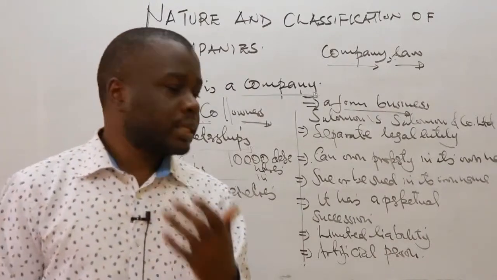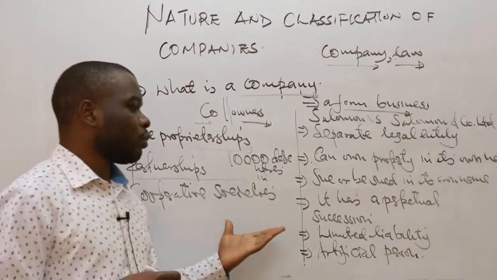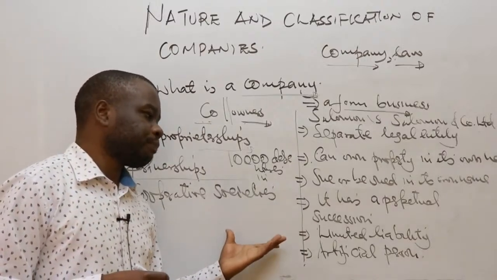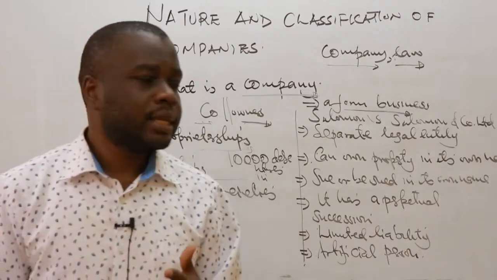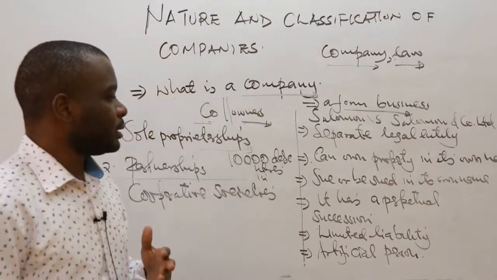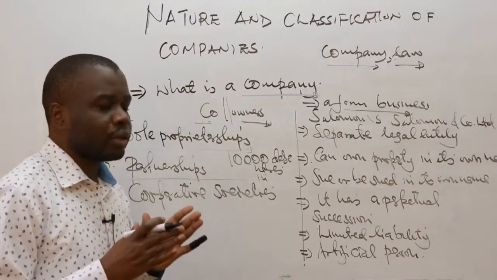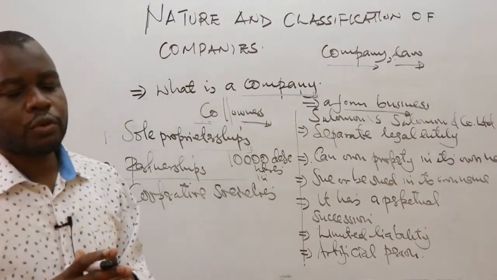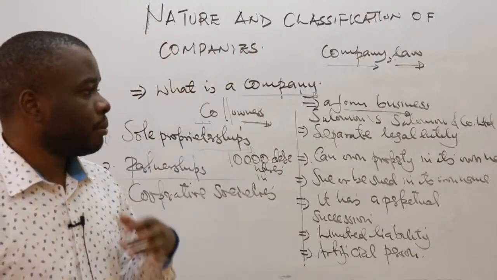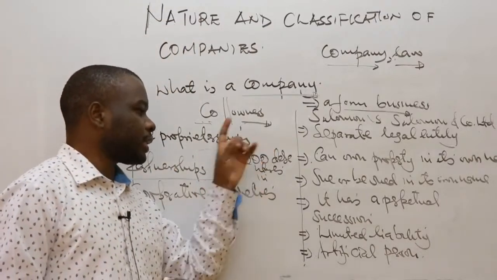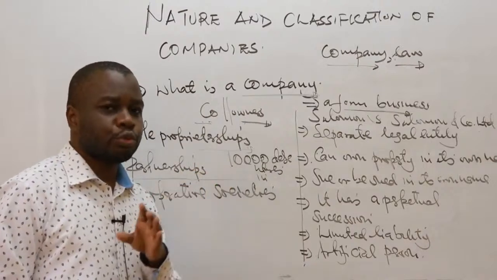That's why we see certain companies have actually existed for almost over a century, or maybe even 200 years, and they're actually still in existence. So this basically means that a company's life can only come to an end if it faces financial difficulties, or if the members themselves or the shareholders decide that the life of the company should come to an end.